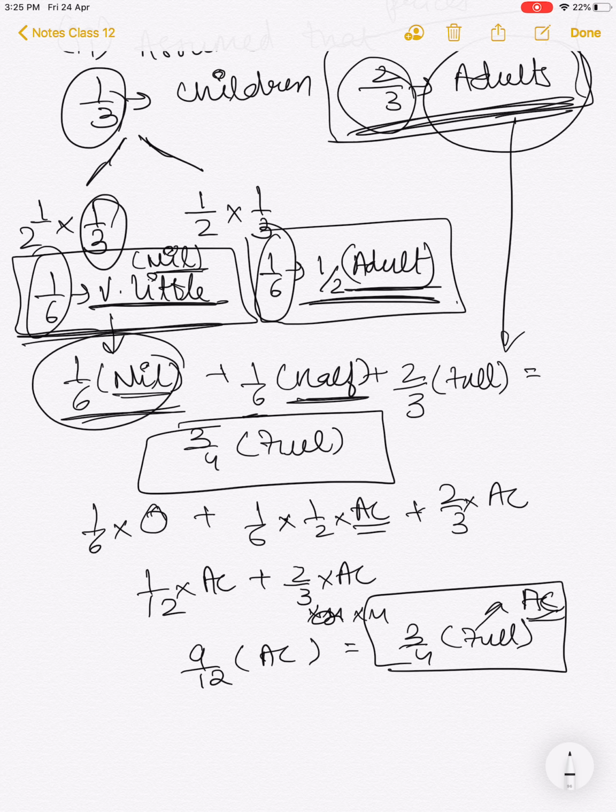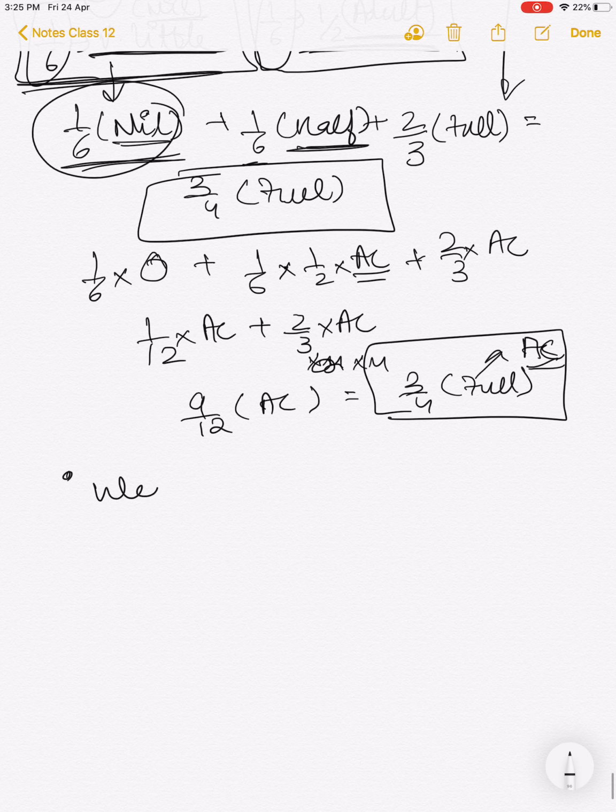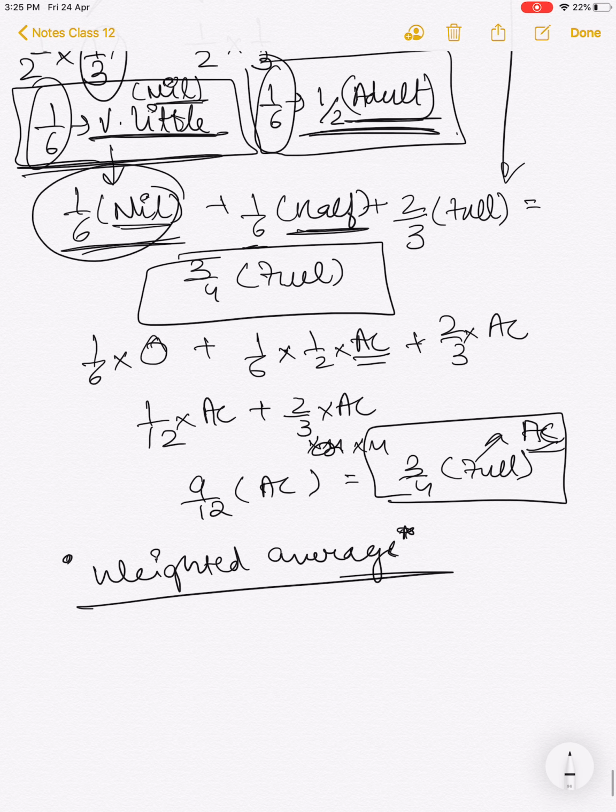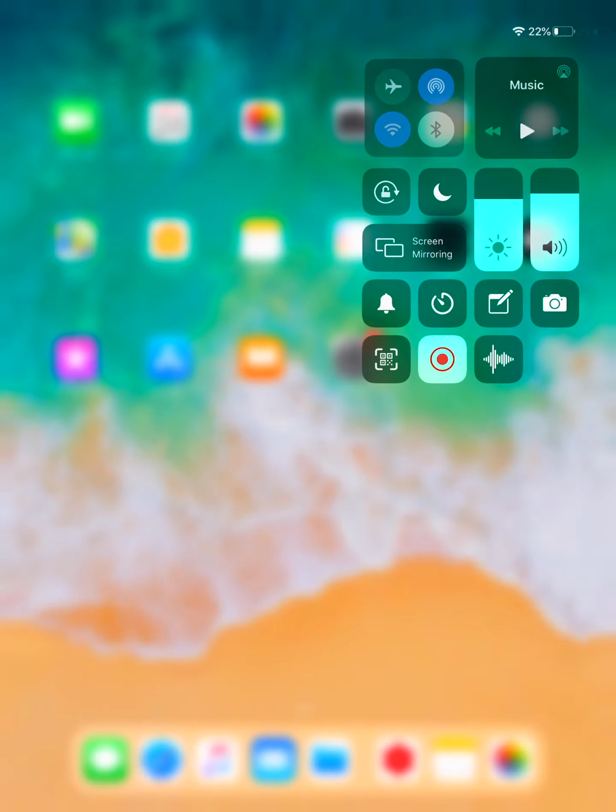So this is called the weighted average. You must remember that he used the concept of weighted average. Weighted average means they give special weight to special people. One is using an average which is equal for all, meaning women are eating alike, men are eating alike, and that is why it is not weighted average, it is normal average. But when it is weighted average, we assume something: women eat half, men eat more, so we will multiply women by 1/2 and men by 2. This is what is weighted average.